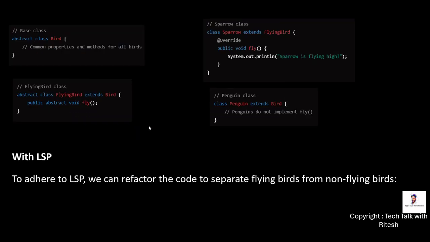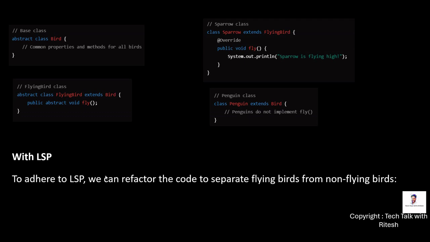Now how do we fix it? We need to refactor this code. We will have separate flying birds and non-flying birds. So in this example, we have one class which is Bird, and then we use an abstract class FlyingBird, which extends Bird, and it will have a method called fly. When sparrow wants to extend, which class does it need to extend? FlyingBird, because a sparrow can fly. But when penguin wants to extend, it doesn't need to extend FlyingBird, but the main Bird class.